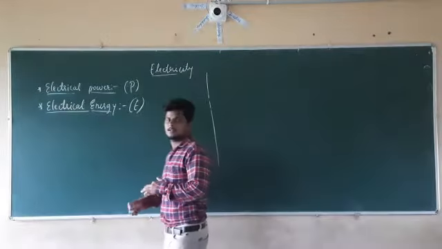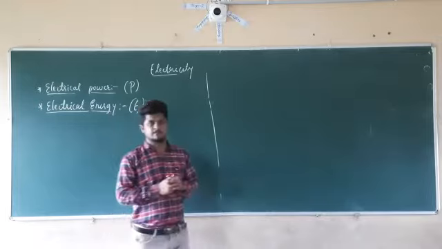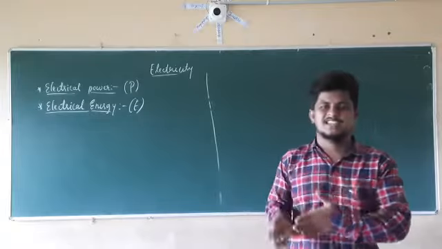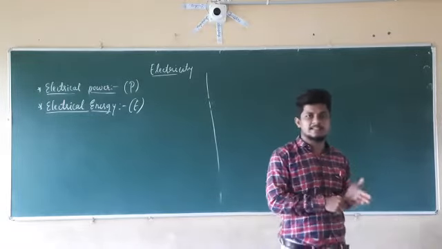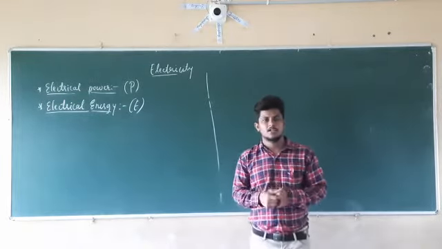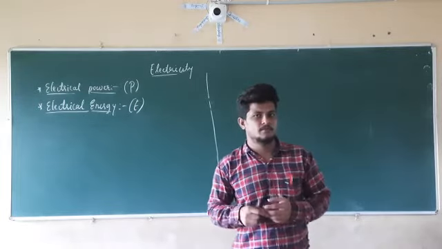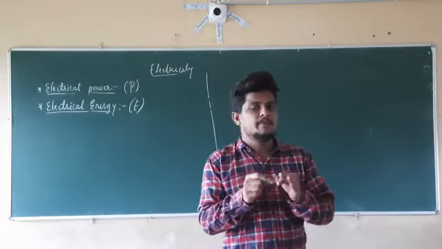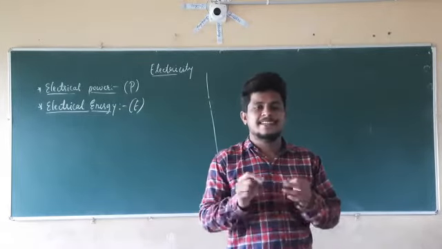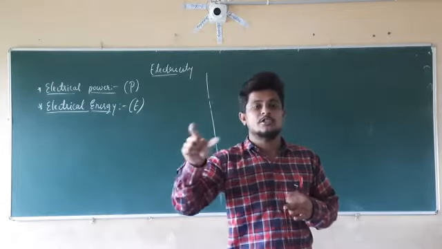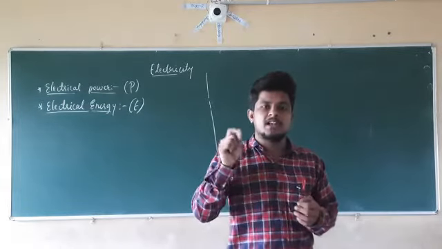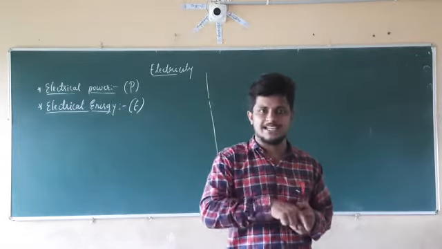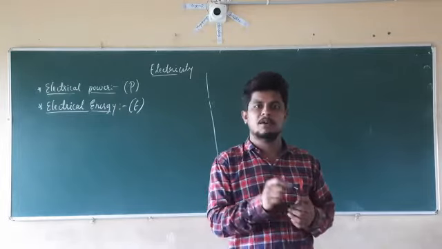Now let us consider electrical energy. What do you mean by electrical energy? It is the total energy consumed by an electrical equipment. Now let us take a bulb which is present in your home. The bulb is rated as 10 watt, 220 volt. What do you mean by 10 watt? It is the power of that bulb. So it is going to do 10 joules of work, or it is going to consume 10 joules of energy per second.